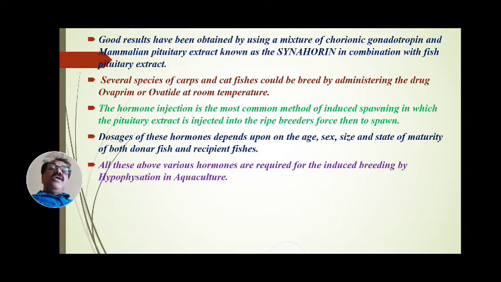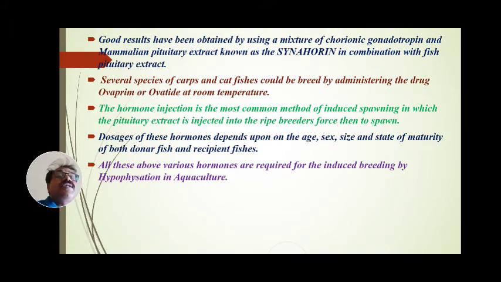Mammalian pituitary extract in combination with fish pituitary is known as syncarin, a good hormone responsible for induced breeding in fishes, and it has been studied by a number of workers.